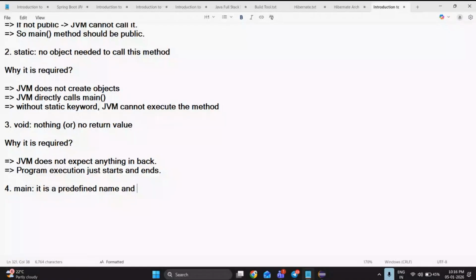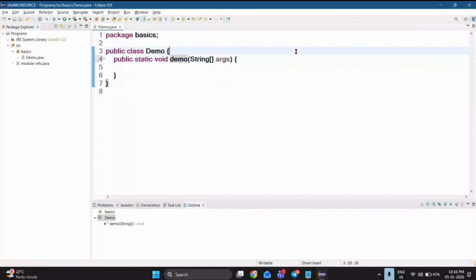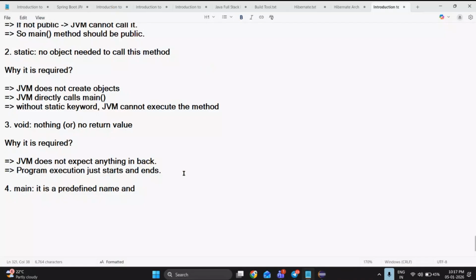See what happens if we give public static void demo. It is going to search for the exact name. If you change the name, this program is not going to start. See, for example, I'm telling you. Main is a predefined name, and JVM searches for exactly this name.